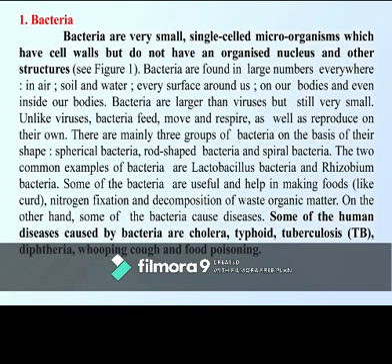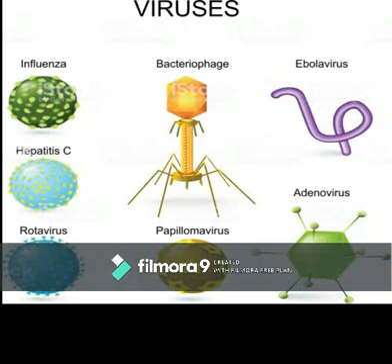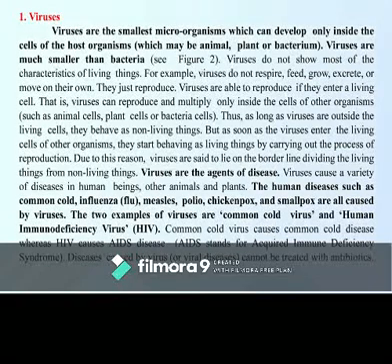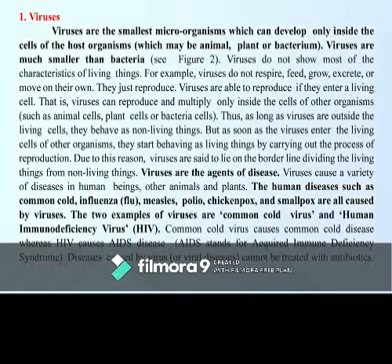Okay. Now come to next group, viruses. Children, please pay attention. We are going to learn a very unique feature about this group. Okay. Now look into the book. Viruses are the smallest microorganisms which can develop only inside the cells of the host organisms, which may be animal, plant or bacterium. Understand?